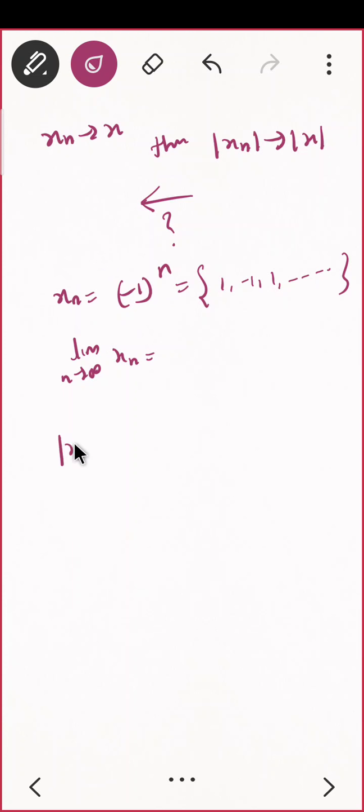But what about |xn|? If I take the mod of xn, what will be |xn|? You see, it will always be 1. That means it is a constant sequence. |x1| will be 1, |x2| will be 1, everybody will be 1. So here |xn| converges to 1, correct? But xn does not converge.